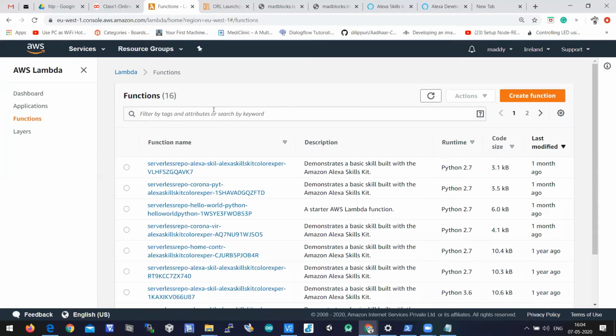Okay, so this is the AWS Lambda dashboard. You'll see an orange button called create function, and here we have to create a function. That function has to be connected with the Alexa skill which we created in the Alexa developer console. In the Alexa Developer Console, we created the front end, and here we have to create a back end through Lambda. So here we need to click on create function.